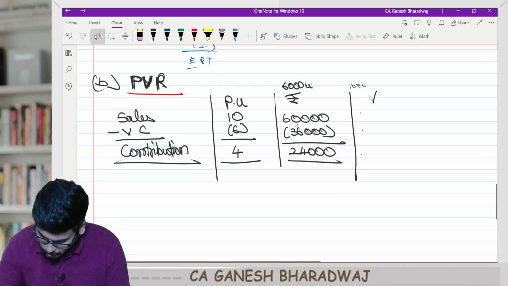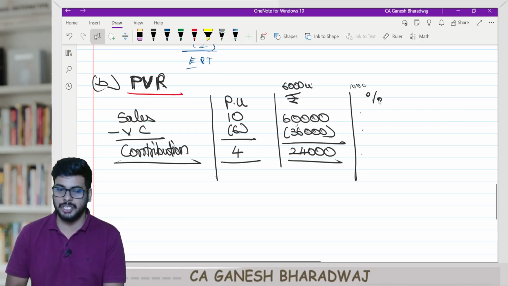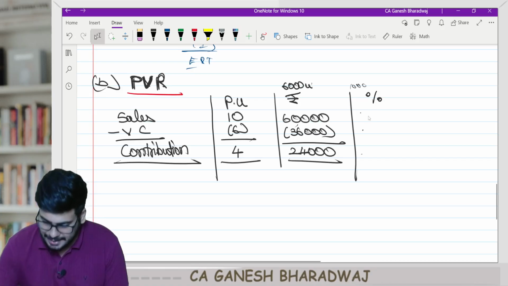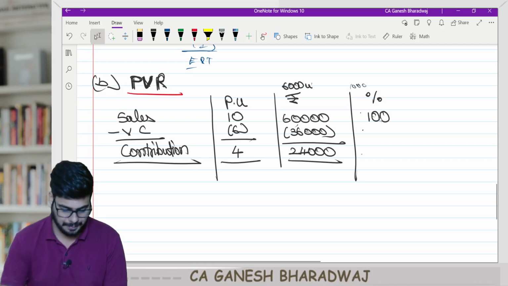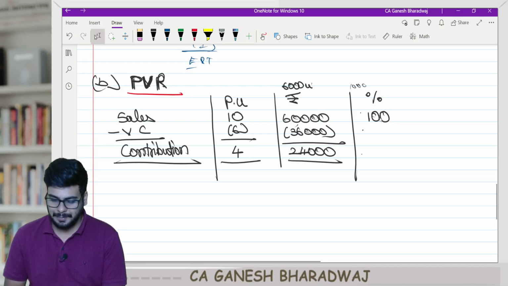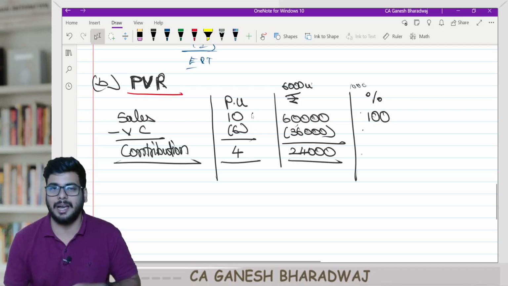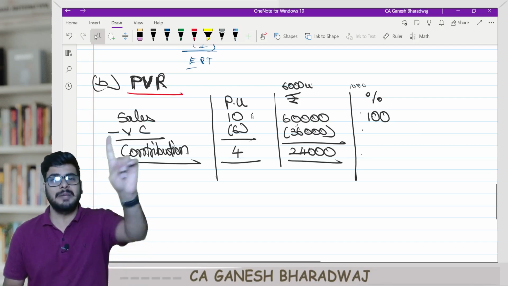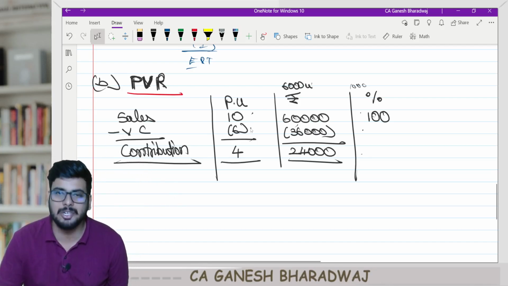Or if I want to express this as a percentage, let us keep the sale as the base. When my sale is 10 rupees, my variable cost is 6 rupees.